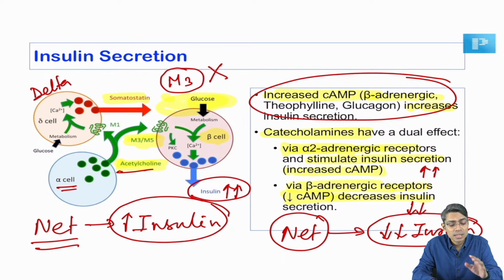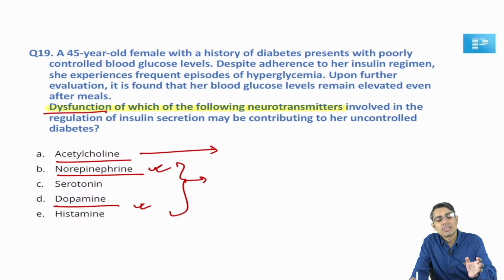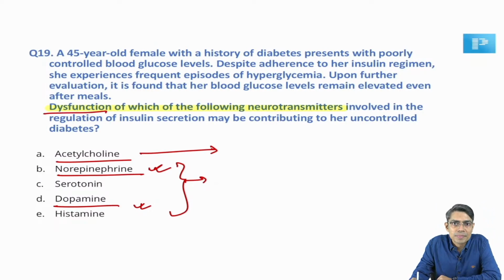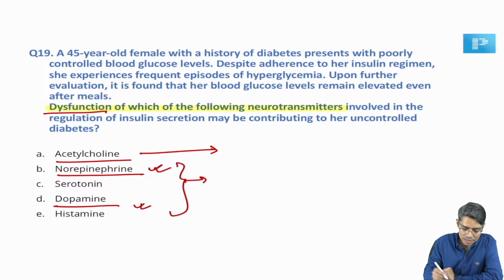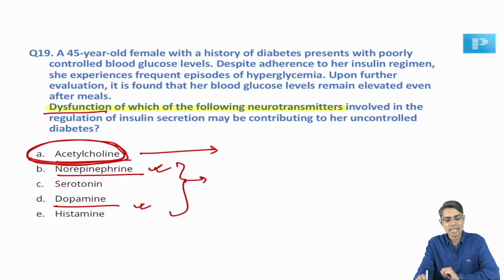So, acetylcholine net effect is increase insulin secretion. Catecholamines, the net effect is decrease insulin secretion. So, now if you look at the question, it is asking dysfunction of which of them is directly related to uncontrolled diabetes mellitus. The most probable answer is acetylcholine. Getting my point? Okay.